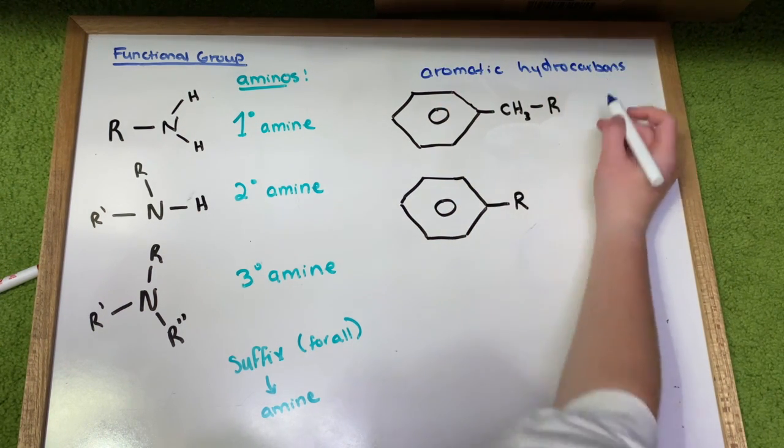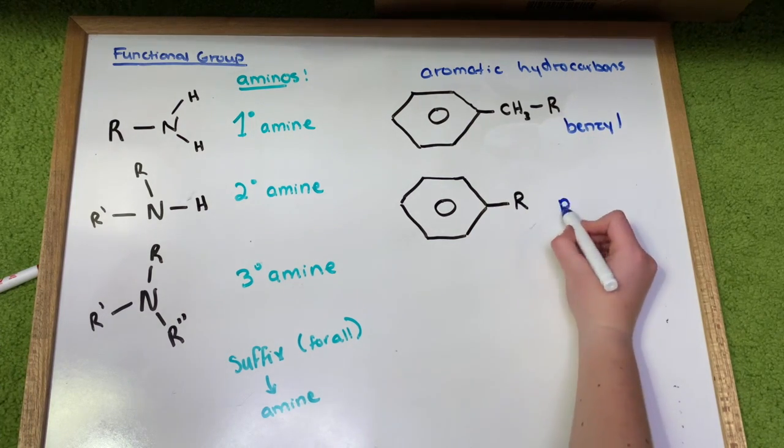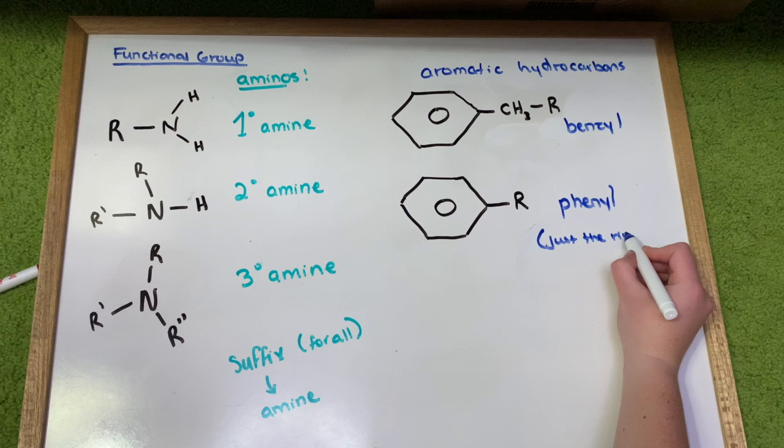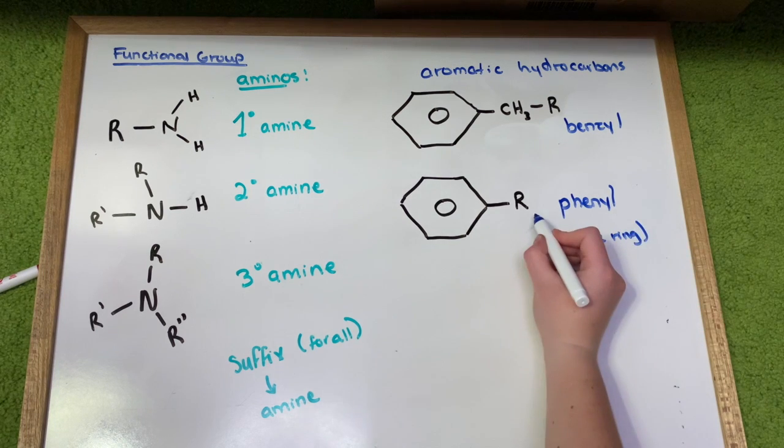So we also have aromatic hydrocarbons. So this first one is a benzyl, and the second one is a phenyl. In a benzyl, the benzene ring is separated from the rest of the chain by, for example, a methane group, whereas the phenyl has the rest of the chain, or the carbon chain, directly attached to the benzene ring.